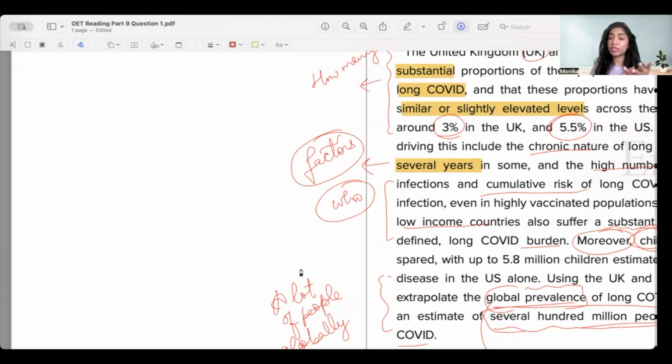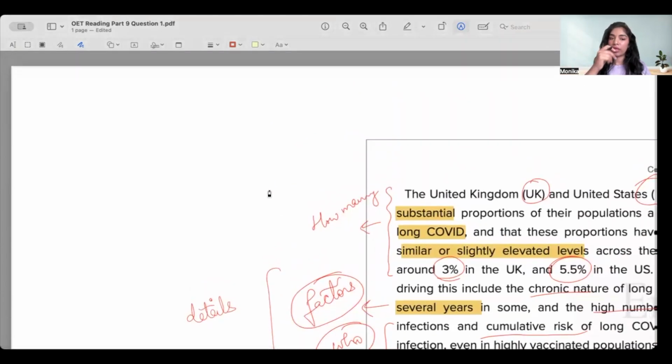And then the third thing they talked about was basically who is affected: the low-income countries, the children also being affected, and then how these numbers actually represent hundreds of millions of people all over the world. So they are again coming back to the same idea with a few details mentioned in between. They have not gone on a different tangent. They have not said that long COVID is not happening. That's how I know what my overview is in this particular paragraph.